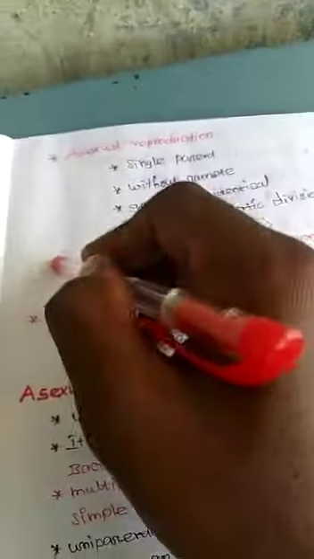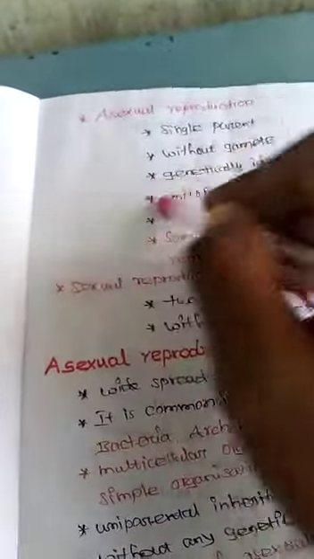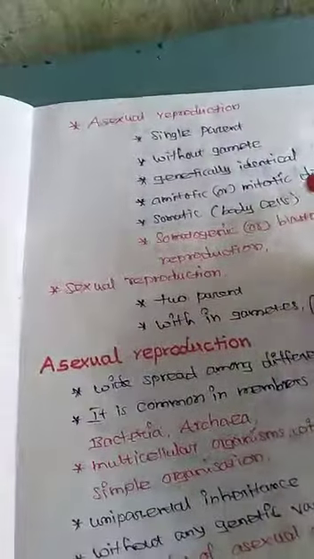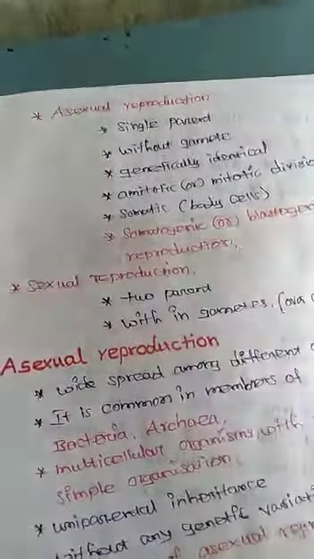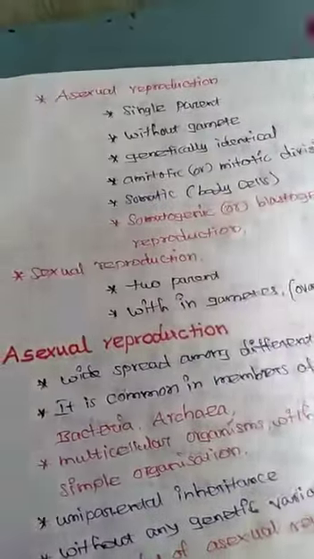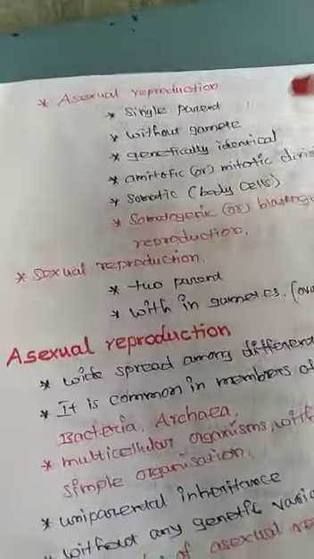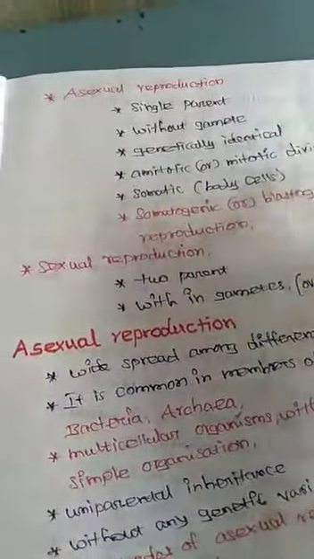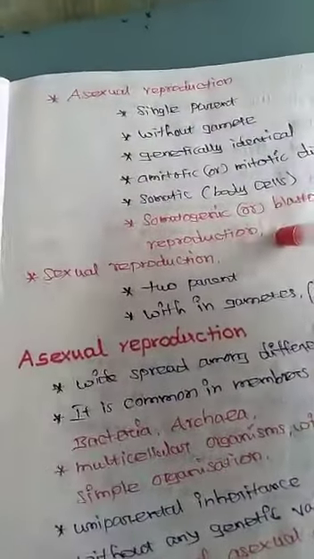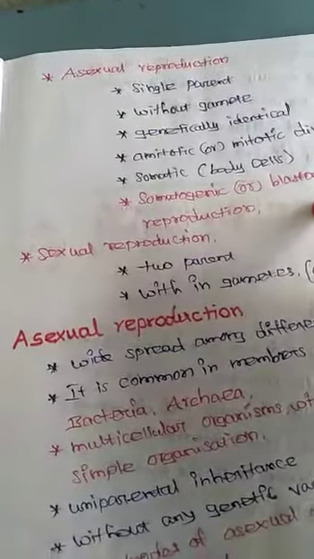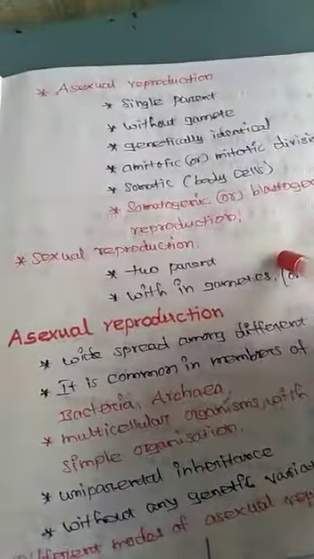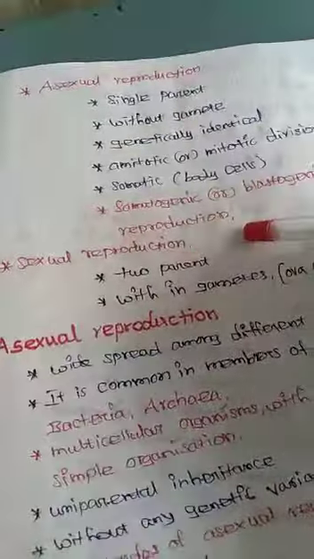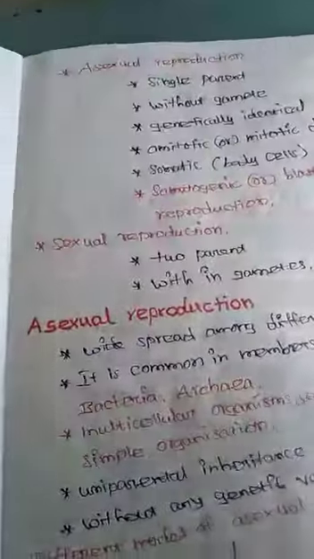The parental genes, and examples already going to be given, such as amoeba. The young ones are called offspring. Asexual general characters, as you already learned: single parent, without gametes, genetically identical, amitotic and mitotic, and somatic cells. Somatic, as I already told you, means body cell. Somatogenic is another name for blastogenic reproduction. This is a very important point: asexual reproduction, general characters.